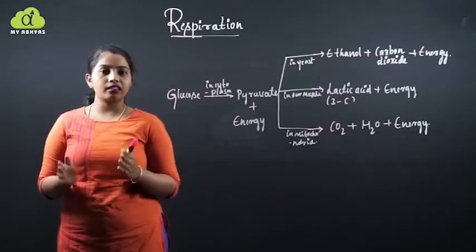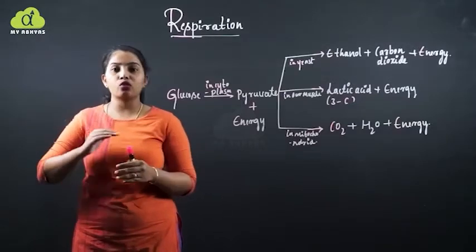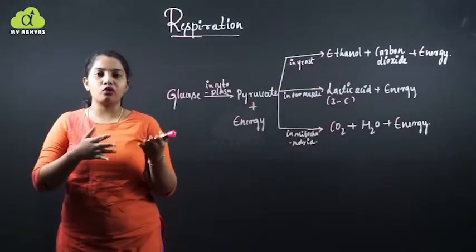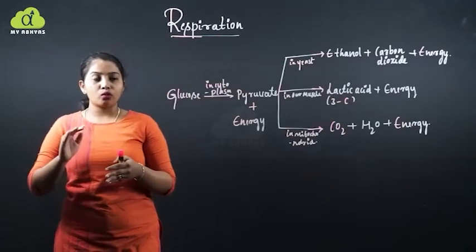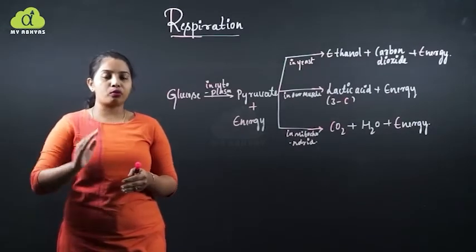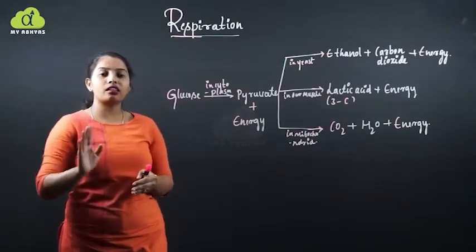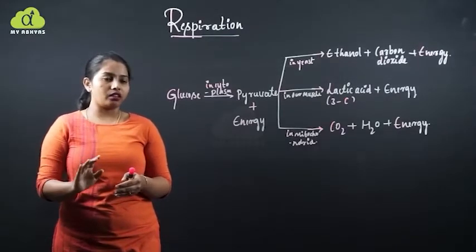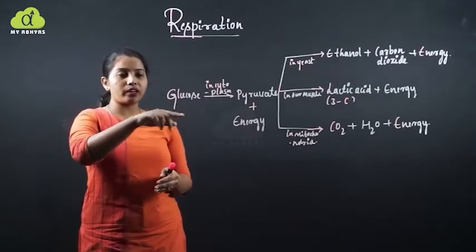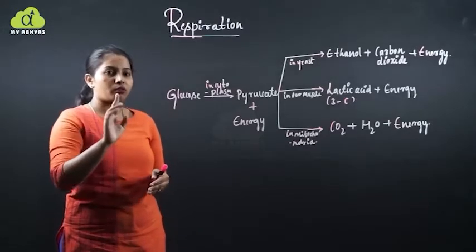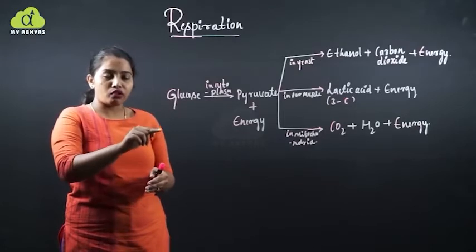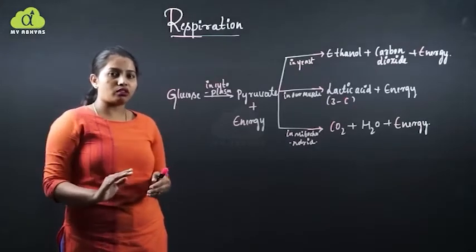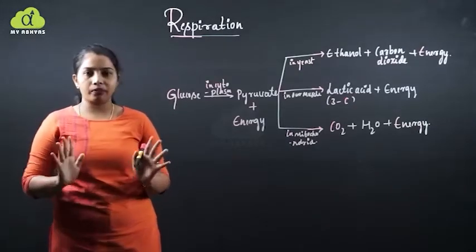So as I said, the glucose which is produced is not consumable in the form in which it is produced. So for that, glucose has to be broken down. Glucose contains 6 carbon atoms that break down and release the energy. So glucose has to be broken down in two forms: one in the presence of oxygen and the other in the absence of oxygen. Let us study this process in detail.